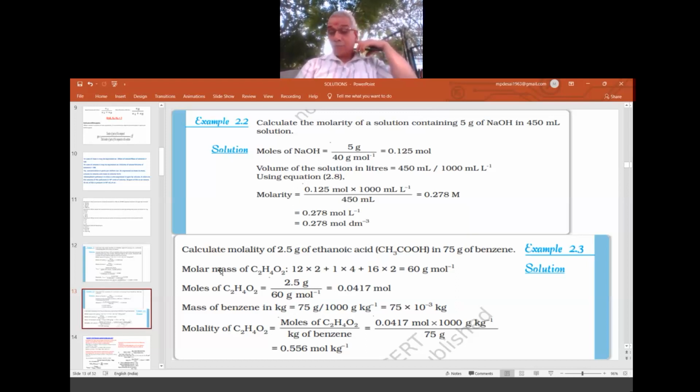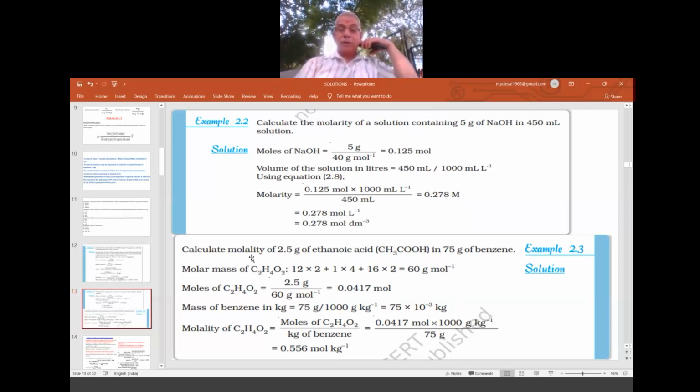Now calculate the molality of 2.5 gram of ethanoic acid in 75 gram of benzene. So it is a combination of what? Ethanoic acid and benzene. How much ethanoic acid? 2.5 gram. How much benzene solvent? 75 gram. So what is the molality?